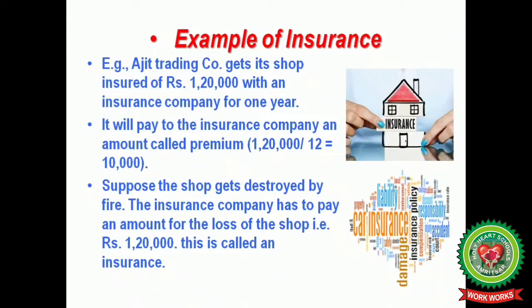Now suppose the shop gets destroyed by fire. The insurance company has to pay an amount for the loss of the shop, that is rupees 1,20,000, and this is called insurance.